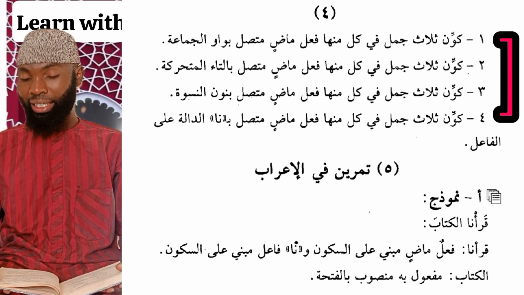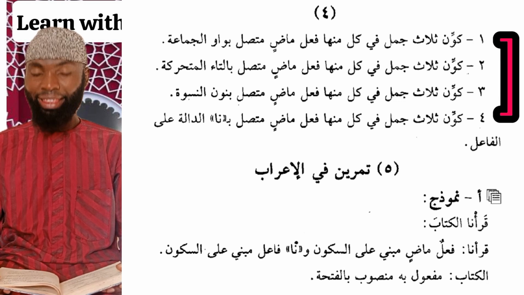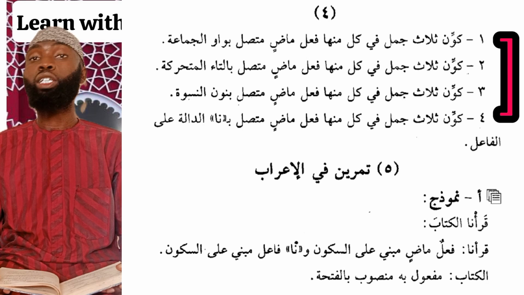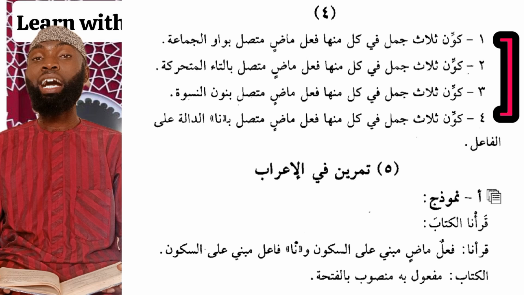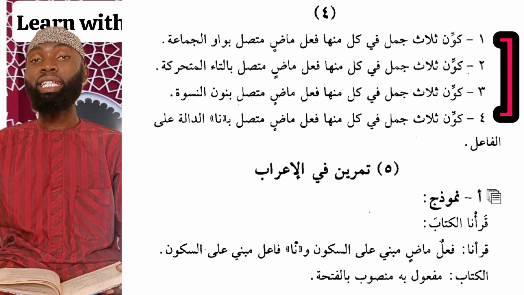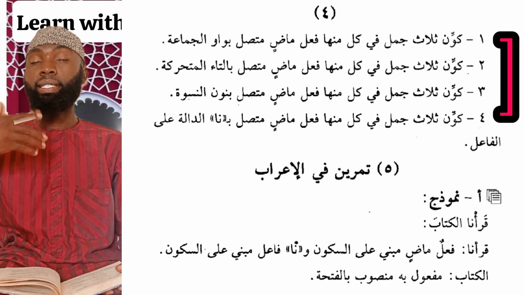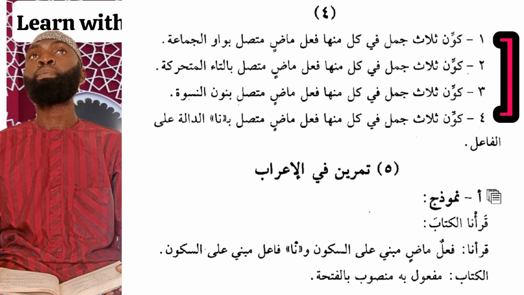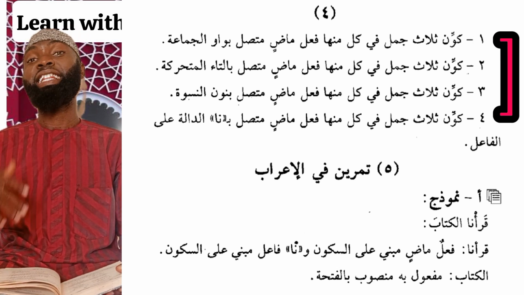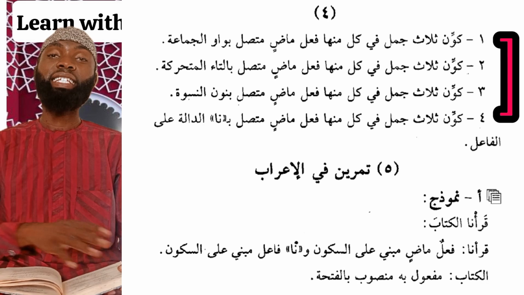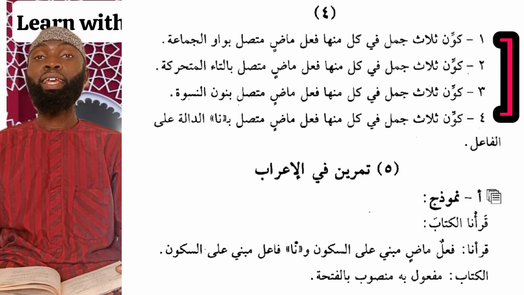Moving to the last one, the instruction says كون ثلاث جمل في كل منها فعل ماض متصل بناء الدال على الفاعل. Form 3 sentences. Each of them should have a past tense verb which is attached to na, the na which indicates the performer of an action, the first person plural. So an example I can say ذهبنا إلى البيت, we went to the house. Next I can say قتلنا الحية, we killed the snake. And lastly I can say أكلنا الطعام, we ate the food.